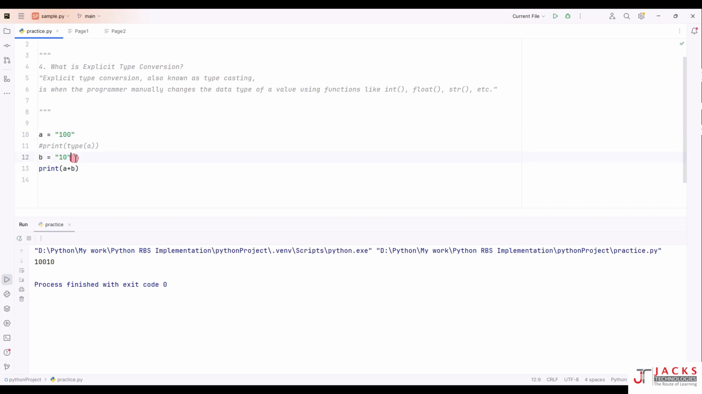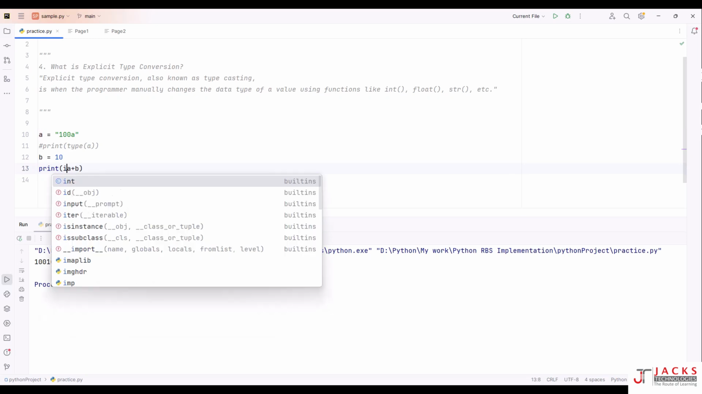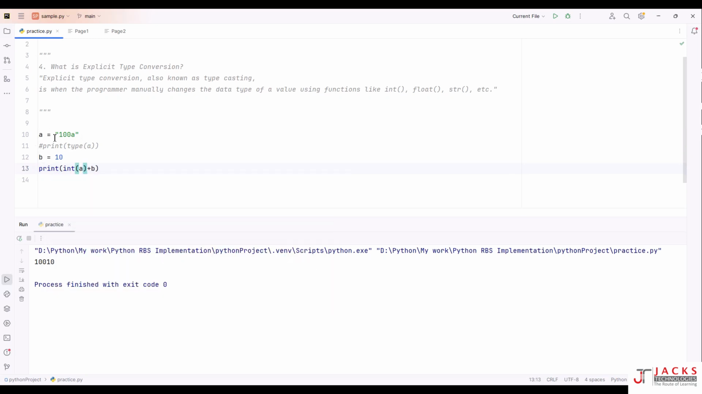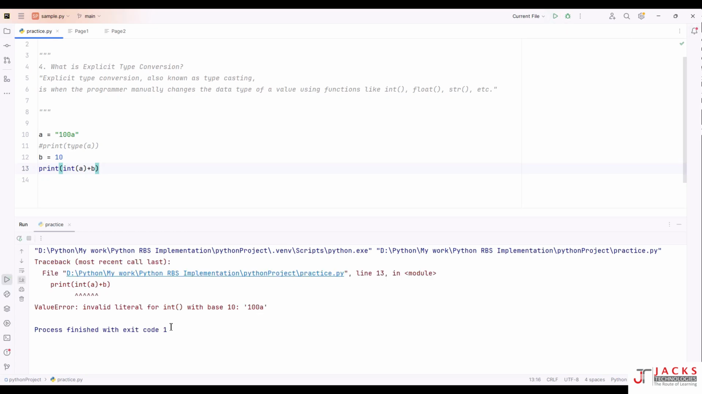Now I am just again making it an integer only. 100a. What if I convert this a to int now? Can I add these two values after converting this string to an integer? No, I cannot. If you have only a numeric value inside a string, then you can convert it to an integer. If you have a numeric value and a character in a string, you cannot convert it to an integer. If you run this, you will get a value error, because there is a character here which cannot be converted.